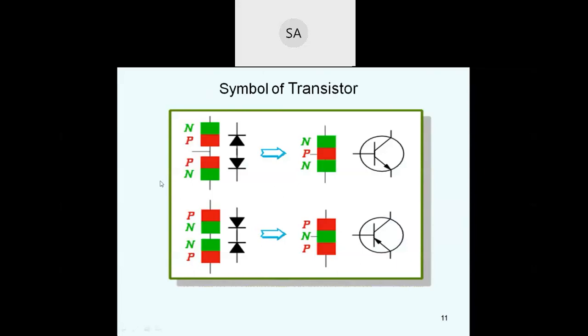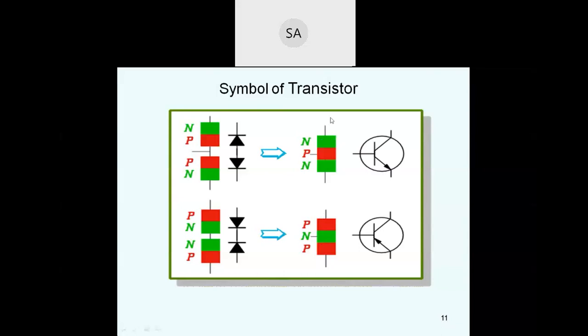The structure we are showing here is two PN junction diodes connected back to back, so these two P layers are connected together and it is formed like this: NPN. This P layer is sandwiched between two N layers, and this is the NPN transistor. In this one, the N layer is sandwiched between the two P layers, and this is the PNP transistor.